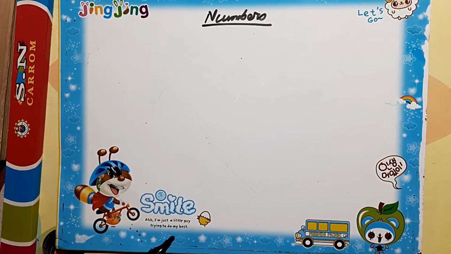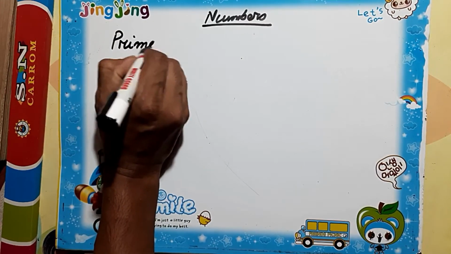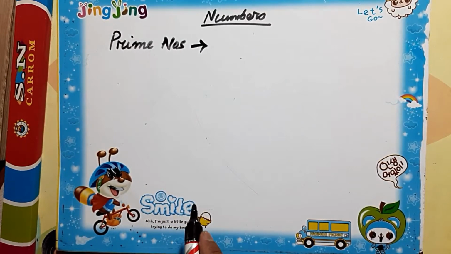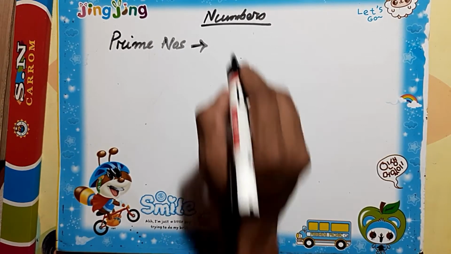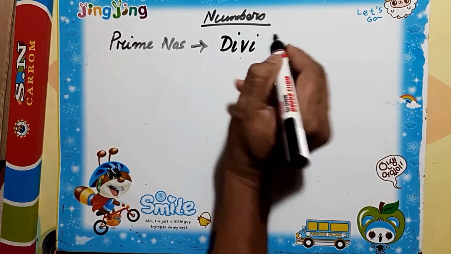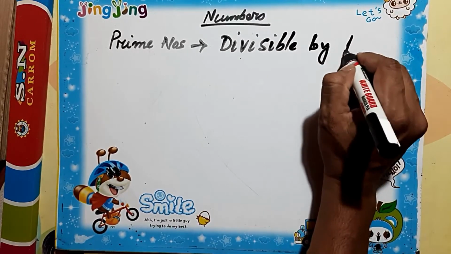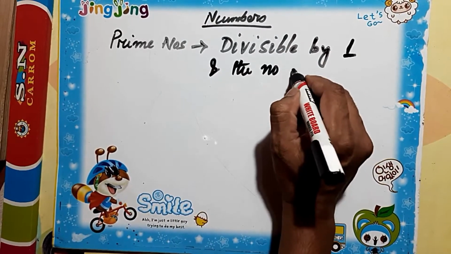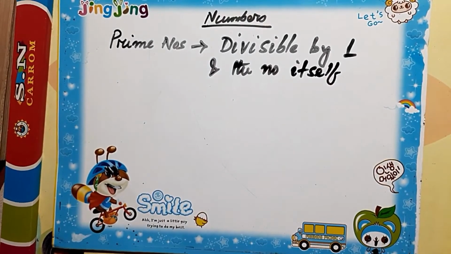Now comes a very good kind of number called prime numbers. What is the property of a prime number? A number which is divisible only by 1 and the number itself is called a prime number.